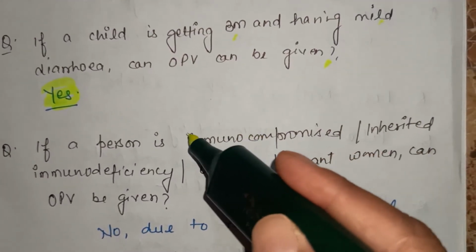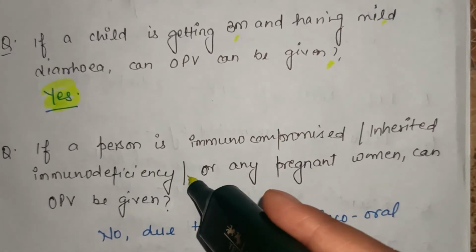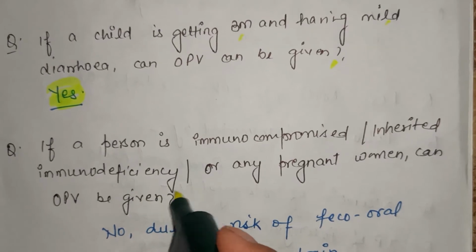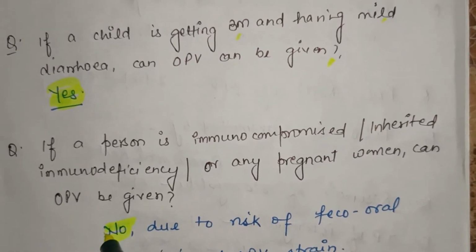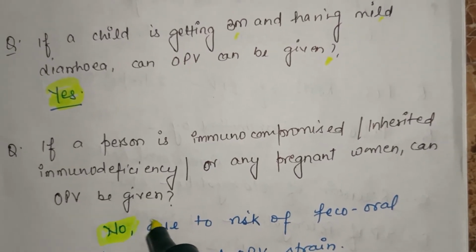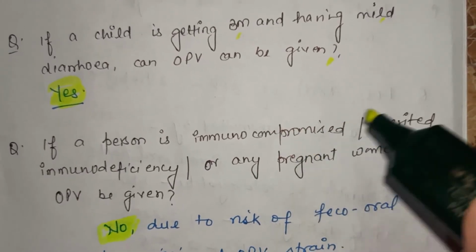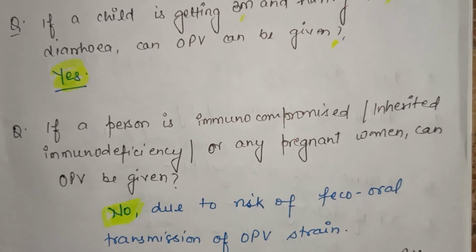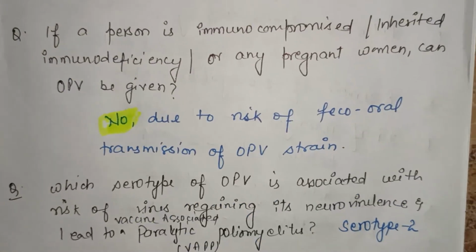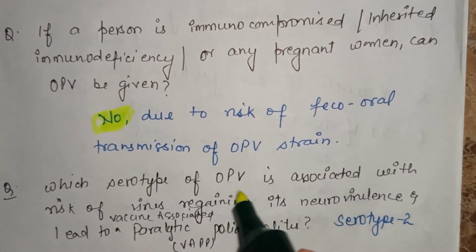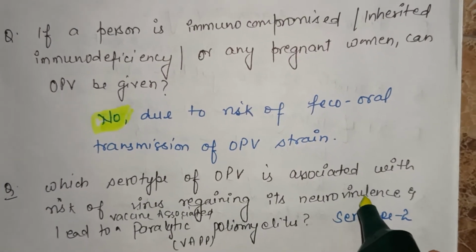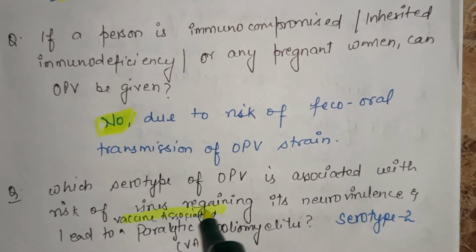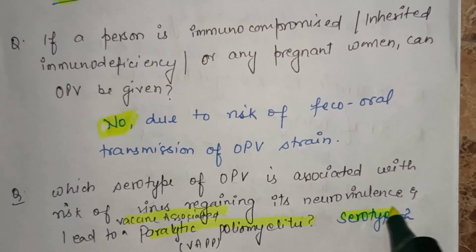If a person is immunocompromised or has inherited immunodeficiency, or any pregnant woman is there, can OPV be given? No, because live vaccines are contraindicated if a person is immunocompromised, due to risk of fecal-oral transmission of the OPV strain. Which serotype of OPV is associated with the risk of the virus regaining its neurovirulence and leading to vaccine associated paralytic poliomyelitis? That is serotype 2.